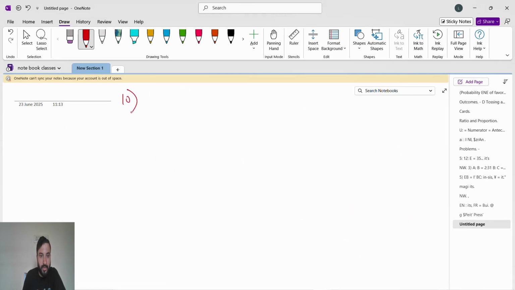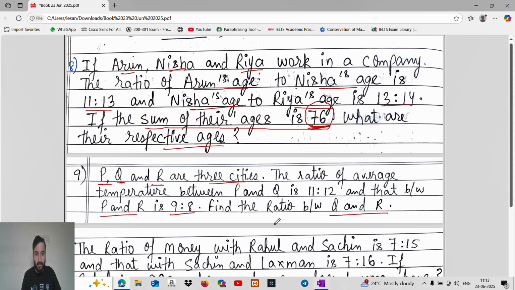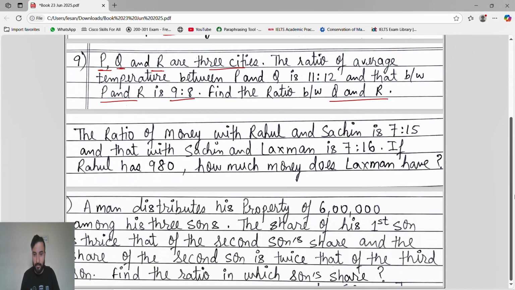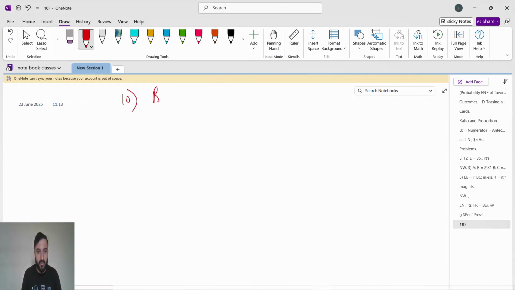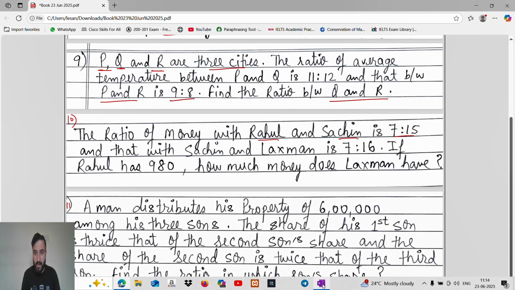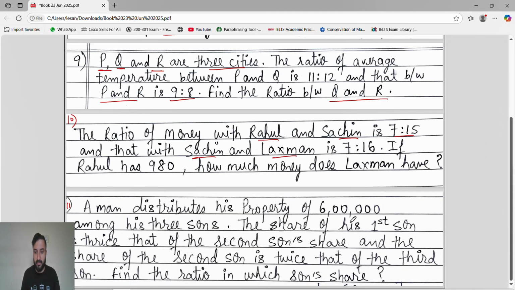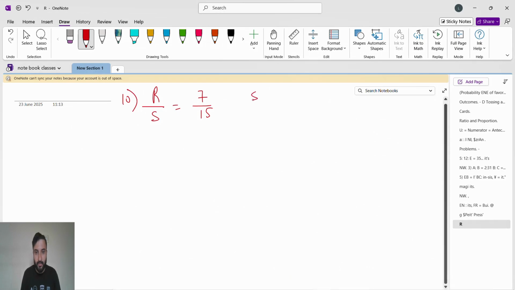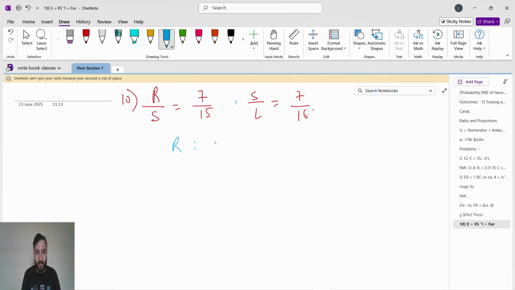Okay, now we'll move on to question number 10, question number 11. The ratio of money with Rahul and Sachin is 7:15, and that of Sachin and Lakshman is 7:16. So what we will do? We will find the ratio for all: Rahul is to Sachin is to Lakshman.